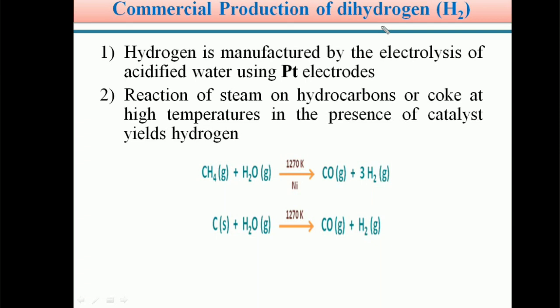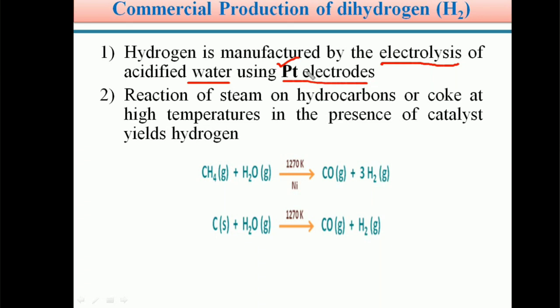Students, not only on a laboratory scale, we also prepare dihydrogen H2 commercially in the following manner. Commercially, we can prepare dihydrogen by the electrolysis of acidified water with the help of platinum electrodes.